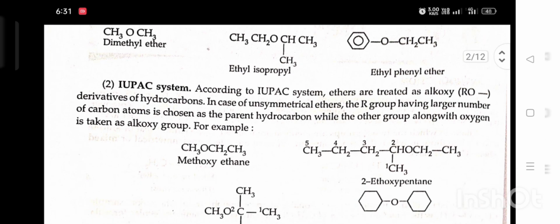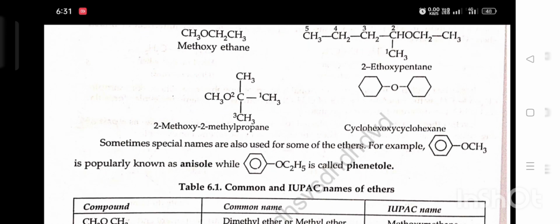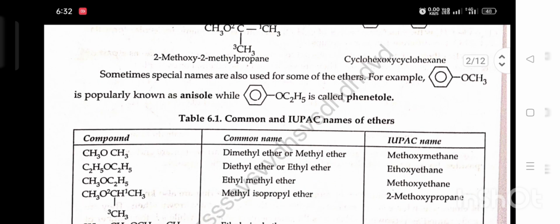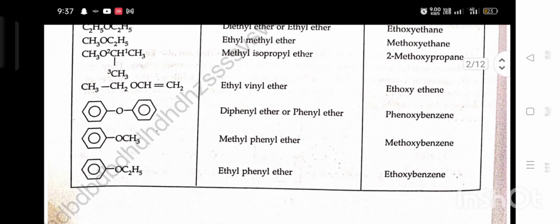For example, methoxyethane, 2-ethoxypentane, 2-methoxy-2-methylpropane, methoxycyclohexane. Sometimes special names are also used for some of the ethers. For example, benzene plus OCH3 is popularly known as anisole, while benzene plus OC2H5 is known as phenetole. Common and IUPAC names of ethers: CH3OCH3, common name dimethyl ether or methyl ether, IUPAC name methoxymethane, and so on.